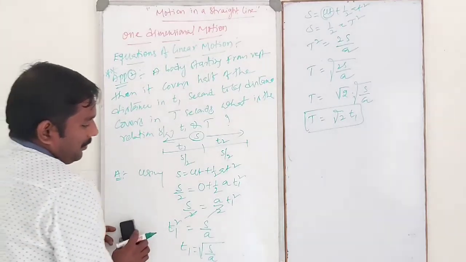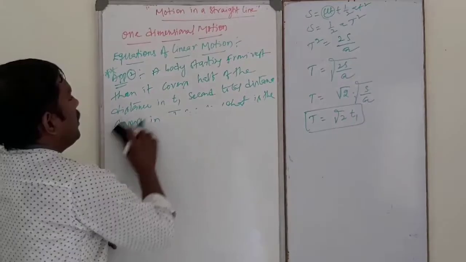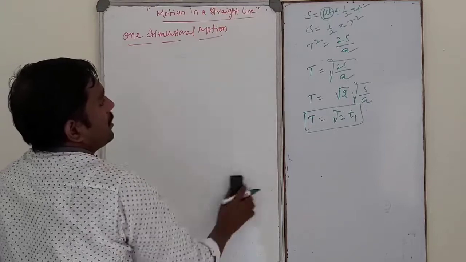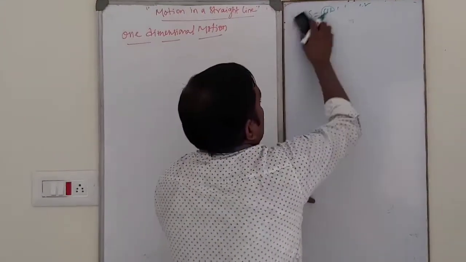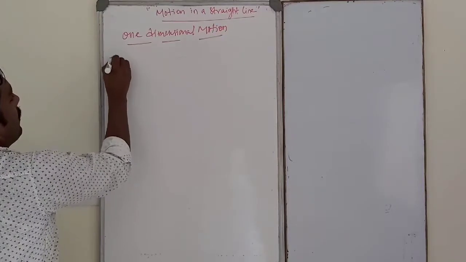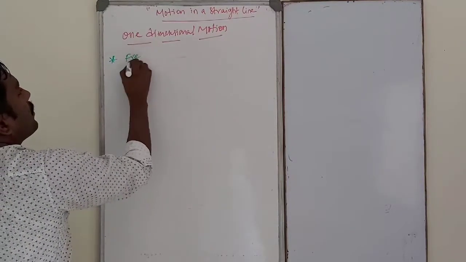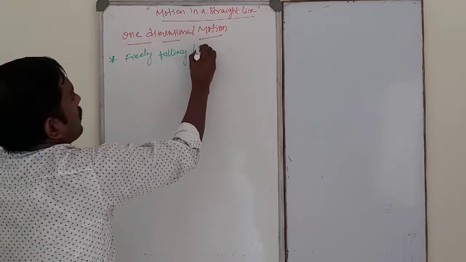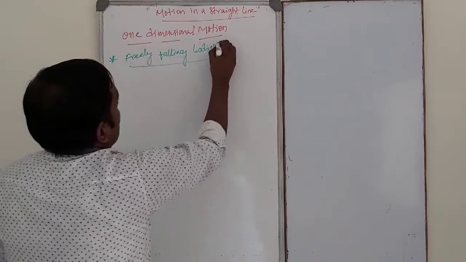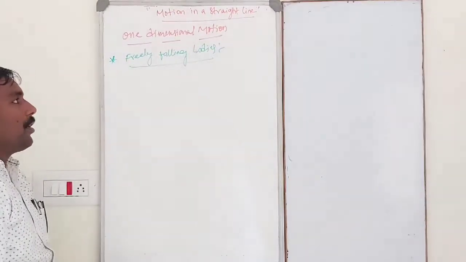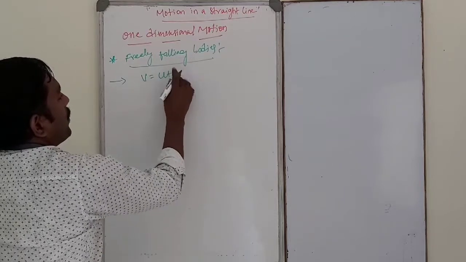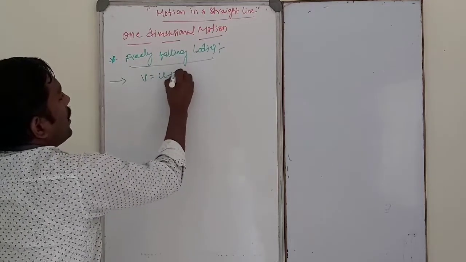Okay, next one, freely falling bodies. So equation of motions in case of freely falling bodies, that is first one, v is equal to u plus at.